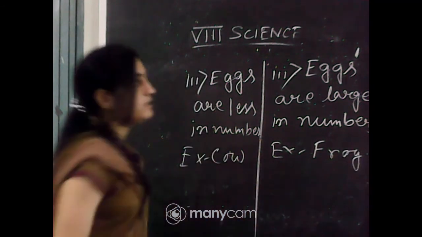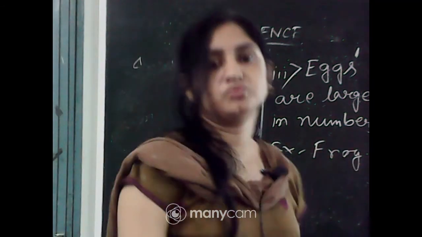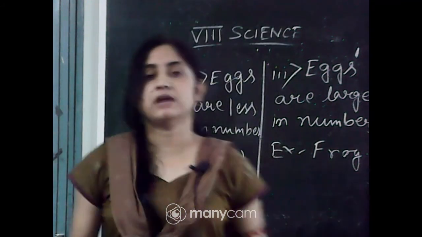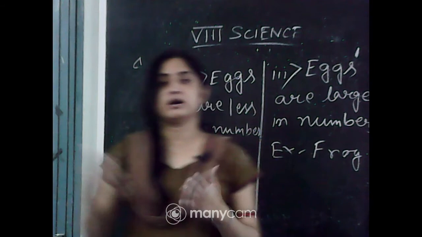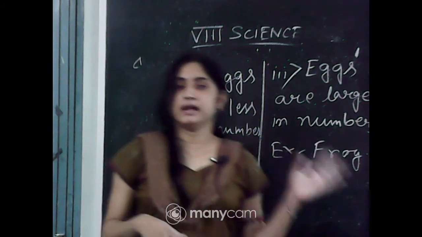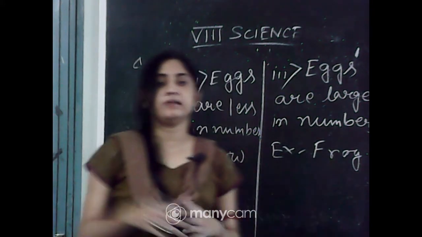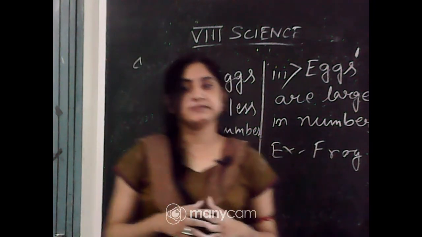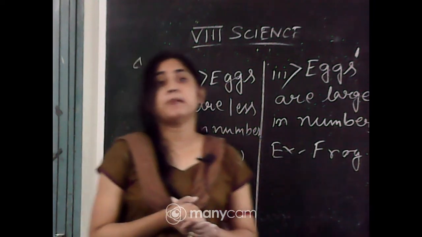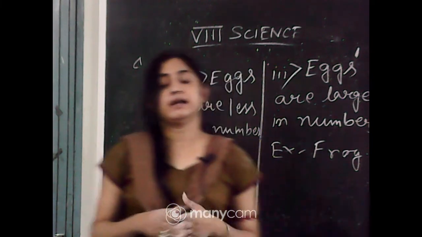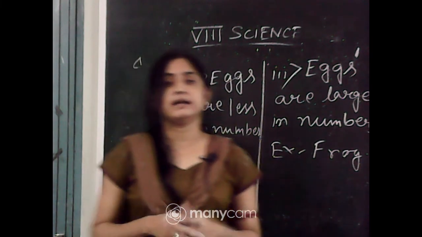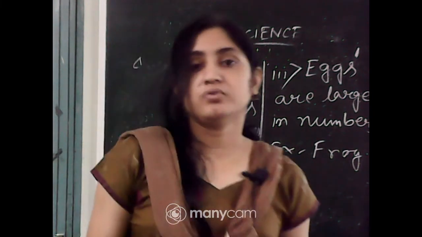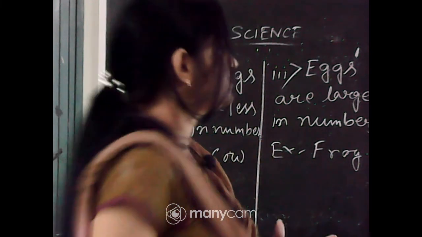So many differences are there. You can give two or three, or more. Fertilization occurs outside the female body, fertilization occurs inside the female body, fertilization occurs in aquatic animals, fertilization occurs in terrestrial animals. Their eggs are large in number, eggs are small in number. In external fertilization, the chance of fertilization is very less. In internal fertilization, the chance of fertilization is much higher, because it occurs inside the female body.